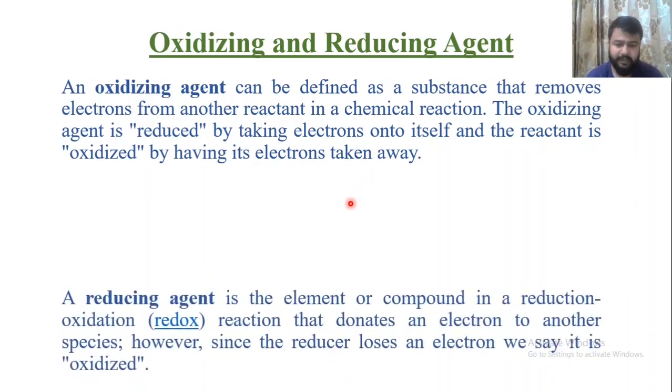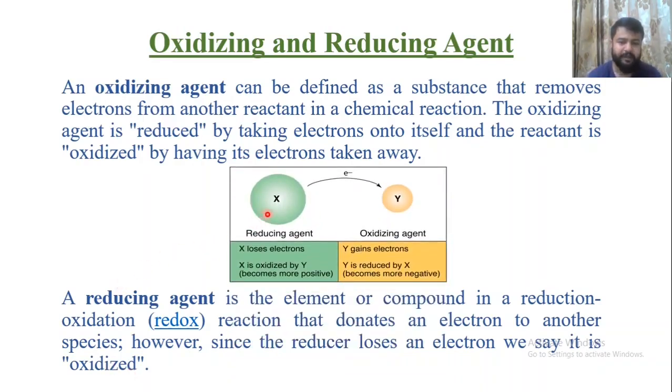Now a reducing agent is an element or a compound in a redox reaction that donates an electron, that is, which is going to donate an electron to another species. However, since the reducer loses an electron, it is said that it is being oxidized. So the oxidizing agent itself gets reduced and the reducing agent itself gets oxidized.